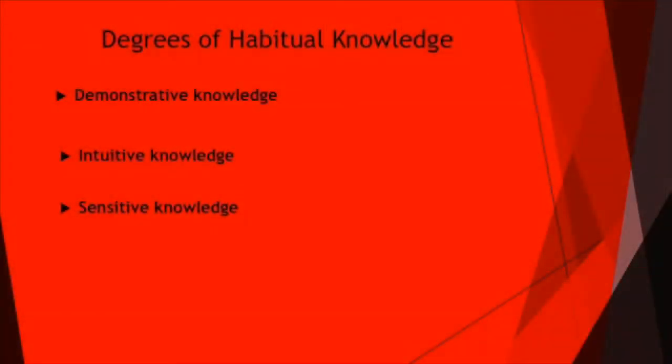Degrees of habitual knowledge. Demonstrative knowledge. Truths which the mind was once convinced of and retains the memory of conviction, but not of the proof. Intuitive knowledge. We immediately perceive the relation between ideas when a truth is called up from our mind. Sensitive knowledge. Knowledge of the existence of particular external objects, through the perception and consciousness we have of the actual entry of ideas from our senses.